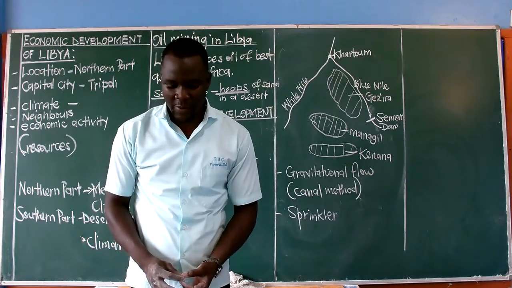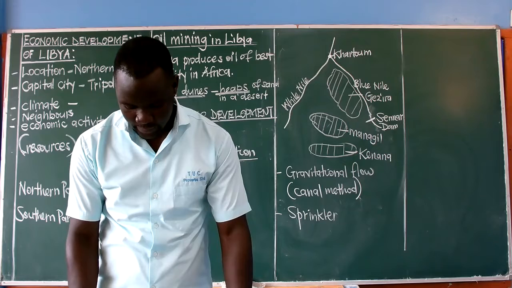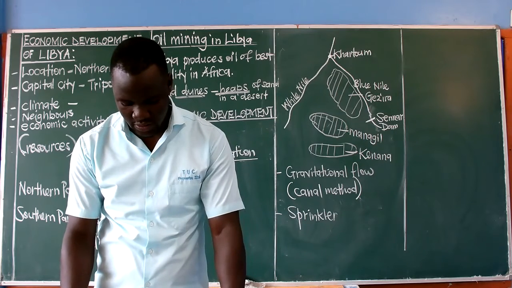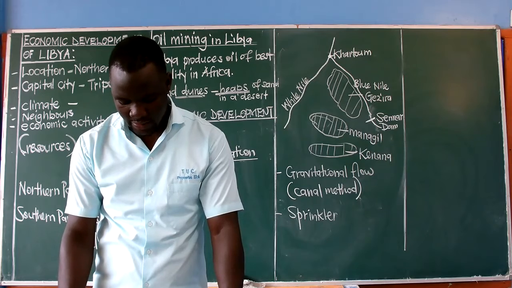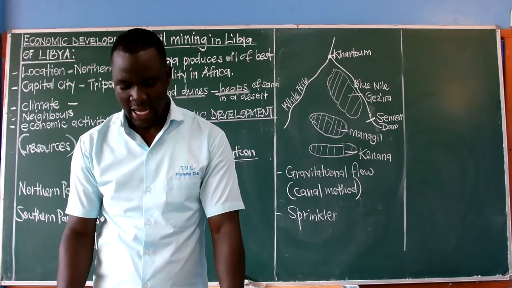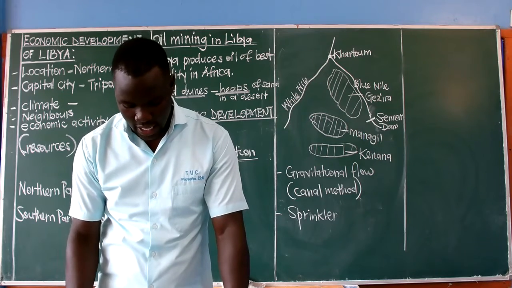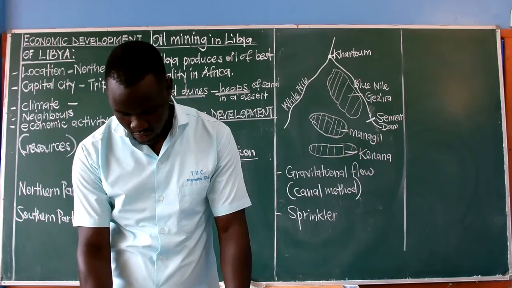So we have other crops grown. We have crops like sorghum, cotton. We have groundnuts, sorghum, wheat, millet, maize, and then we also have crops like vegetables grown there.